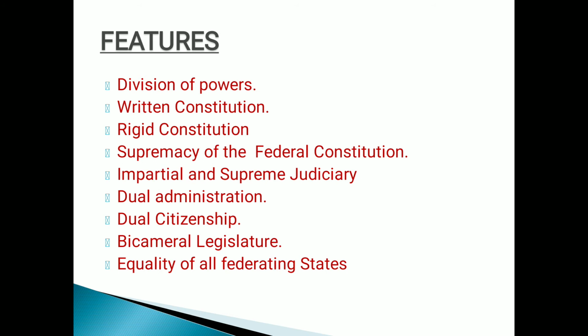Right now, another feature, bicameral legislature. In a federation, the legislature of the federal government is made bicameral. In one house, the people of the federation are given representatives, while in the second house, the units of the federation are given representation on the basis of equality. The very best example is the Lok Sabha and the Rajya Sabha. A federal state has a bicameral legislature because one house represents the people of the federal state and the second house represents the interest of the states of the federal state. Clear, everyone?